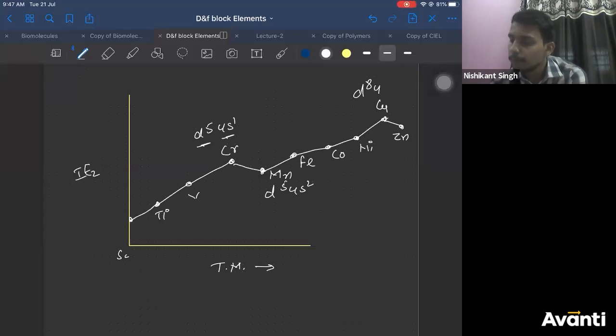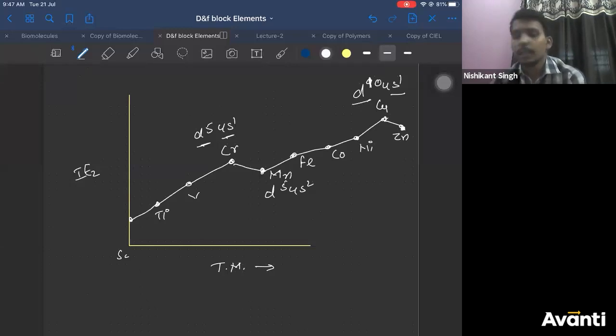Copper is 3d10-4s1. First electron will be removed from 4s. Second electron will be removed from 3d10, which is fully filled. Correct? So this is how the graph will look like. This is the second ionization energy graph, which will have fewer hiccups, fewer abnormalities. This is how your second ionization energy graph will look like.